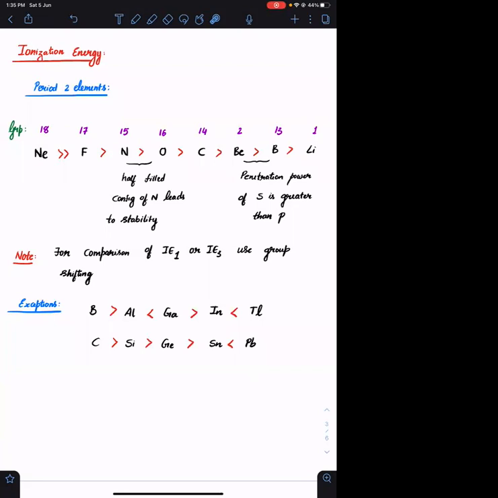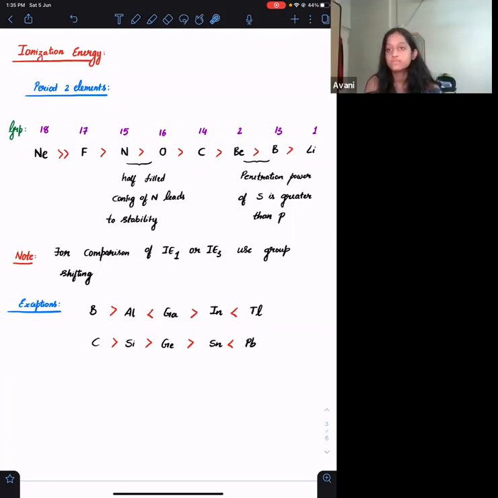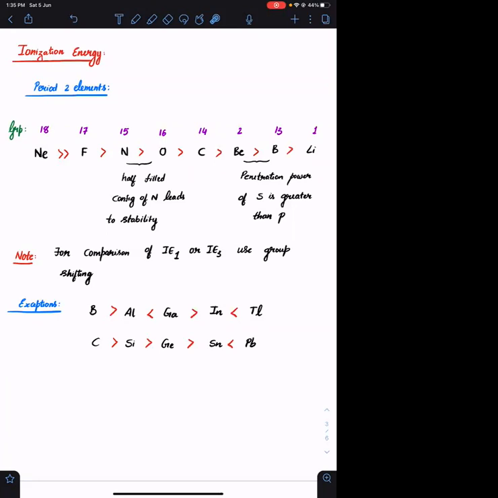Successive ionization energies will always increase. Whenever you take an atom and continuously remove electrons from it, at one stage you will observe a sudden change, a sudden jump in the ionization energy. So whenever you find a huge jump in the ionization energy, we will conclude that there is